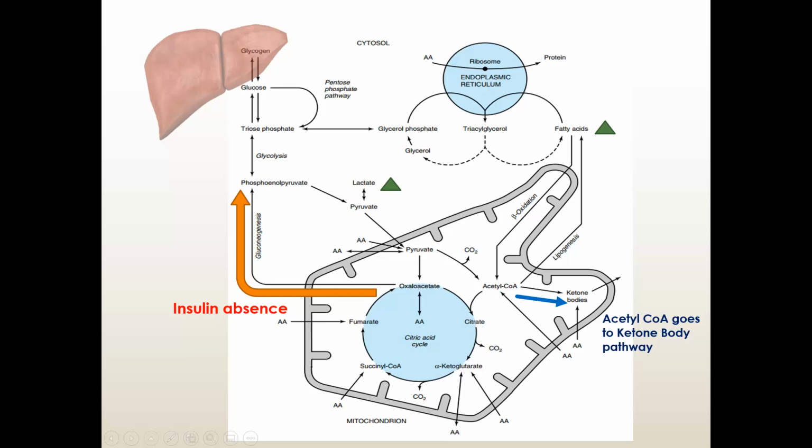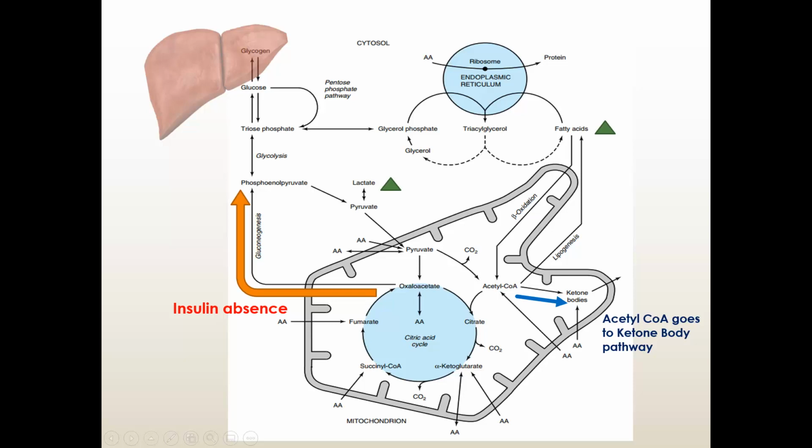That is the citric acid cycle. You know that from biochemistry knowledge. And there is an alternative pathway of acetyl CoA also. Acetyl CoA can be converted into ketone bodies. But in the usual scenario, when insulin is available and the insulin glucagon ratio is at normal level, the ketone body pathway is not very important. So mostly it goes into the Krebs cycle.